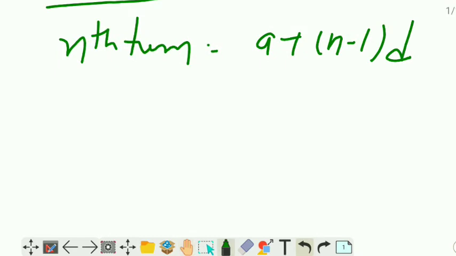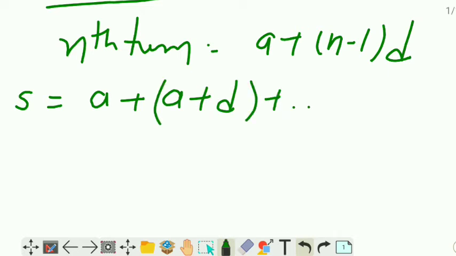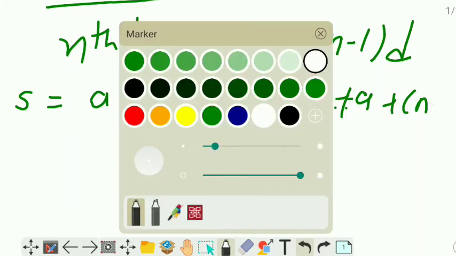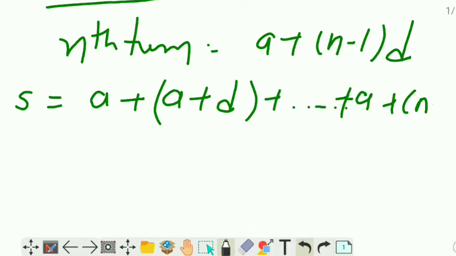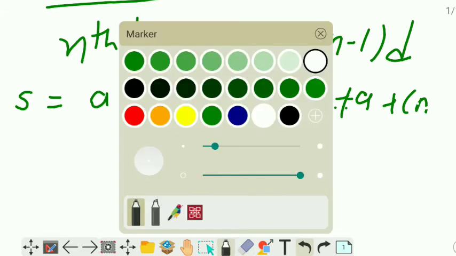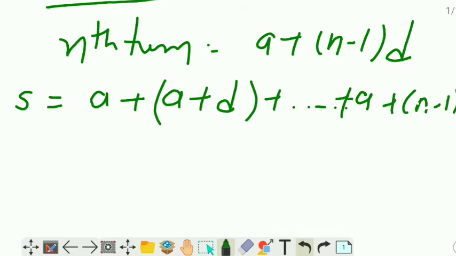So how will we find the sum? S is equal to A plus (A plus D) plus dot dot dot plus (A plus n minus 1 into D).